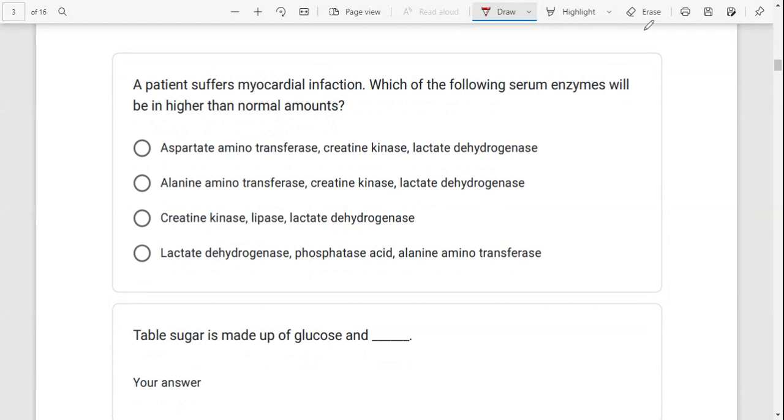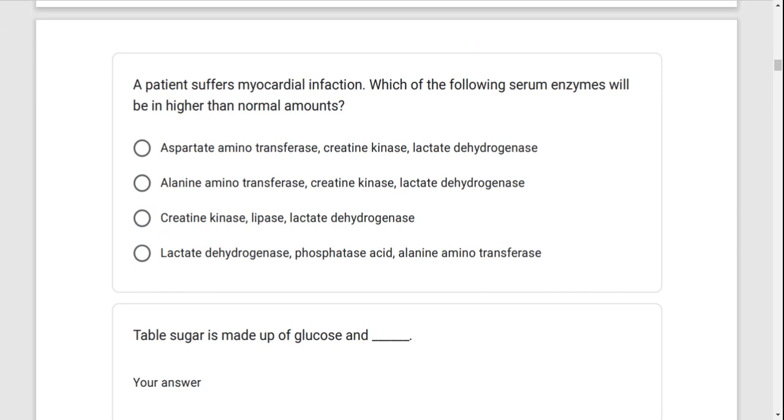A patient suffers myocardial infarction. Which of the following serum enzymes will be in higher than normal amounts? When we are talking about myocardial infarction and you want to know the enzymes in high amounts, you just need to know there are 3 enzymes: aspartate aminotransferase, creatine kinase, and lactate dehydrogenase.